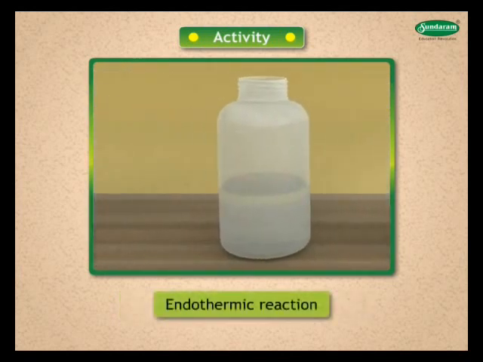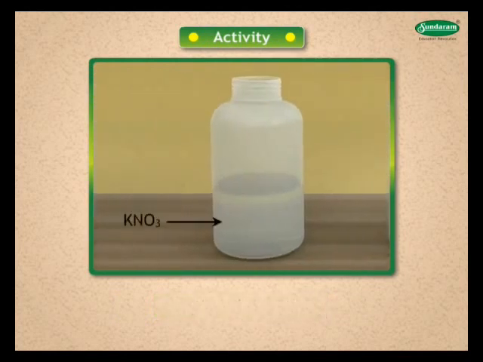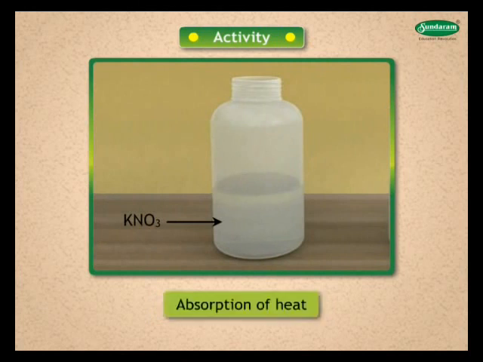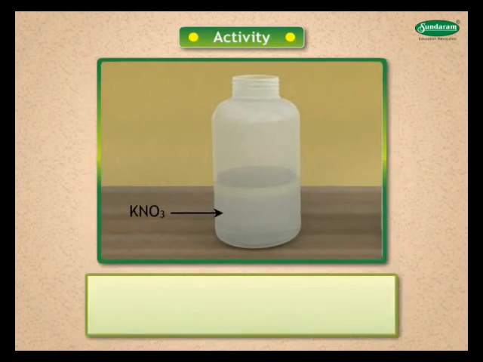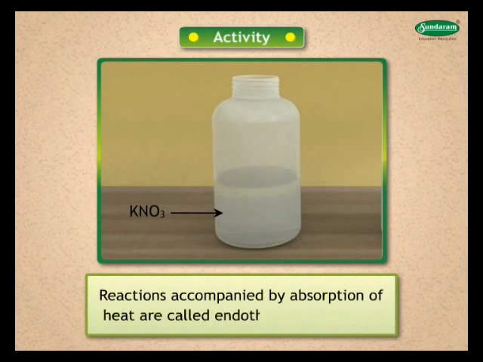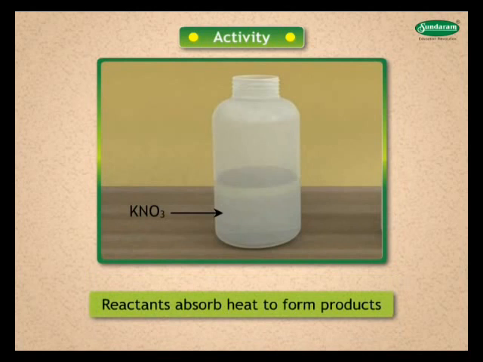First is endothermic reaction and second is exothermic reaction. In the case of KNO3, there is absorption of heat during the reaction. Hence, the temperature of the solution falls. Reactions accompanied by absorption of heat are called endothermic reactions. In these reactions, the reactants require heat or absorb heat to form products.